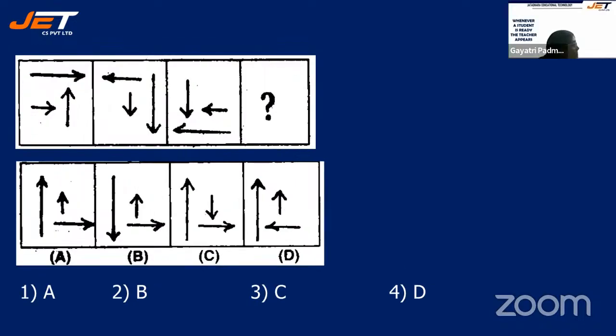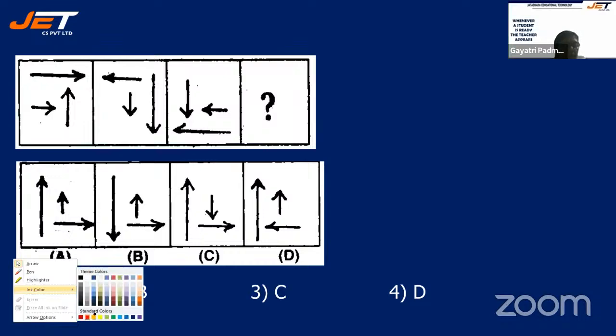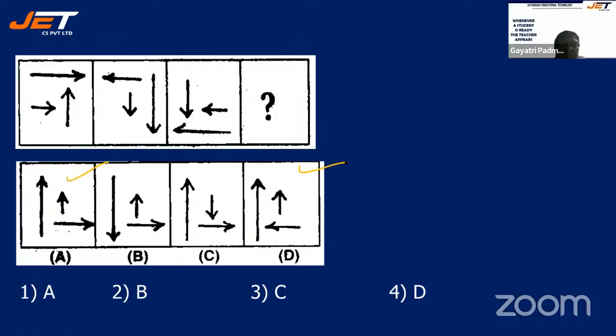You have the arrow facing right, 2 rights, 1 up. Next, 2 bottom, 1 left. Next, 2 left hand side. So the next one must be 2 right upside. Upside means what? It should be either A or C. Upside.